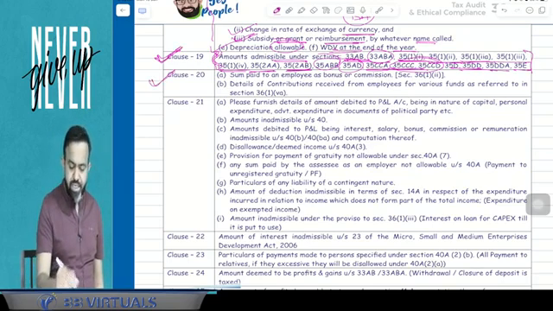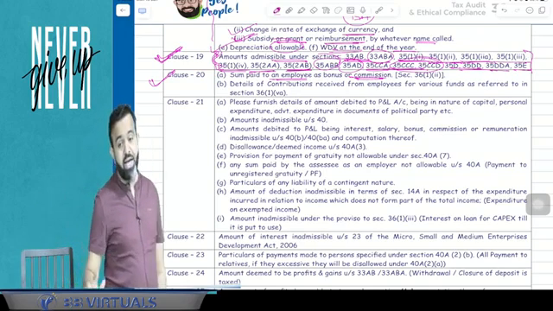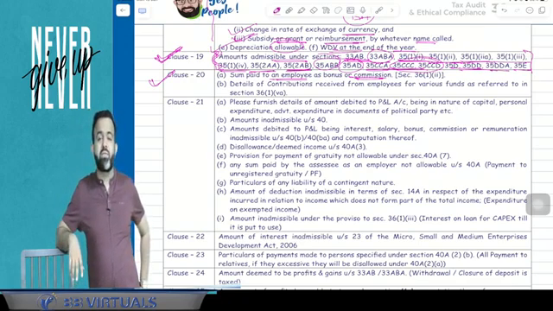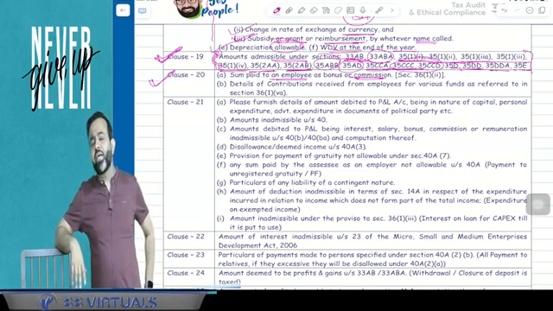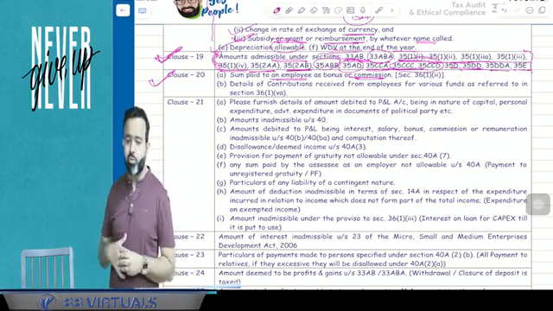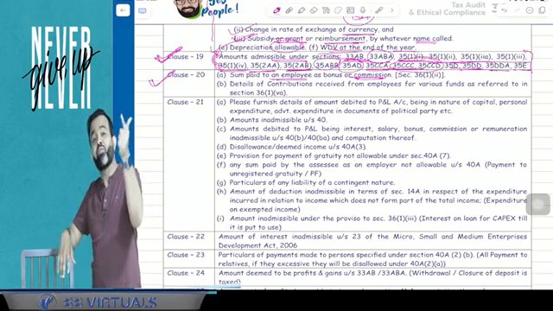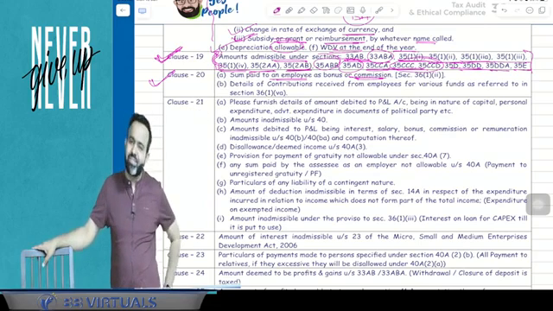Now guys, clause number 20 is related to the sum paid to an employee as a bonus and commission. You know that if any bonus and commission is paid to the employee, it has to be reported in clause number 20. Along with that, we have discussed section 36(1)(va). That clause says that if any amount is received by the employer from the employee as a PF contribution, ESI contribution or any fund contribution, then it has to be deposited in that fund up to the due date of that fund. Otherwise, it will be treated as income of the employer. So that has to be reported in clause number 20.